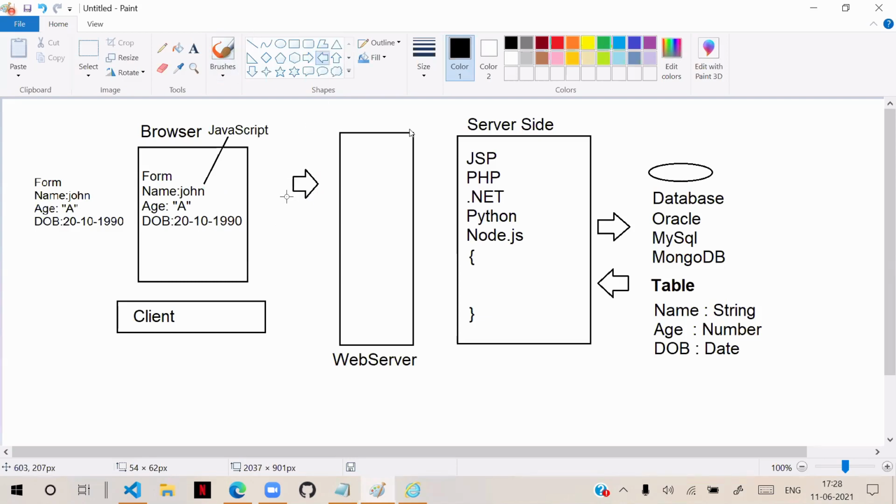That means JavaScript is not just doing client-side validation. JavaScript is reducing the burden on the server. That is the primary aim. Understood, everyone? JavaScript's intention is not to validate. JavaScript's intention is to reduce the burden on the server. Understood, everyone? That is the main aim. And to reduce the burden on the server, it is using validations on the client side. That is the key point actually.